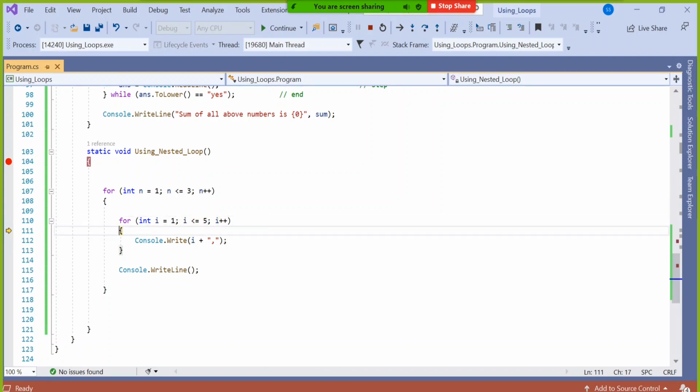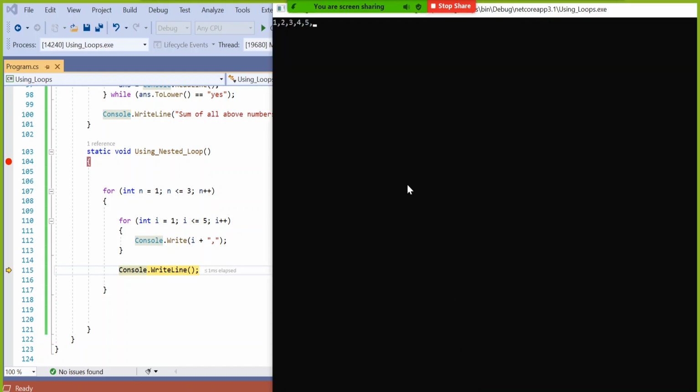F10, i is 3. F10, i is 4. F10, i is 5. F10, i is 6. And the answer is false. It is saying, hey, i is 6 now. I will not allow it to go inside. The condition is false. So where will it come? It will come to the console.writeline line. That means the inner loop is over now. I'm expecting 1 comma, 2 comma, 3 comma, 4 comma, 5 comma as of now.